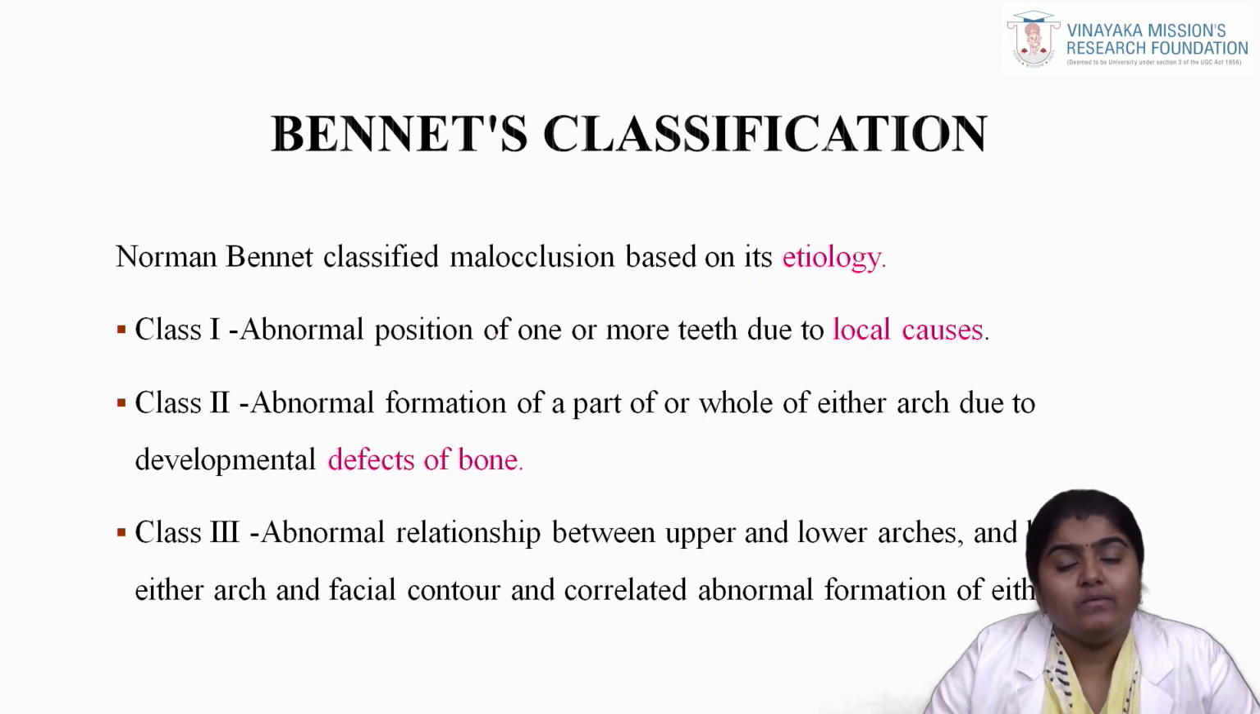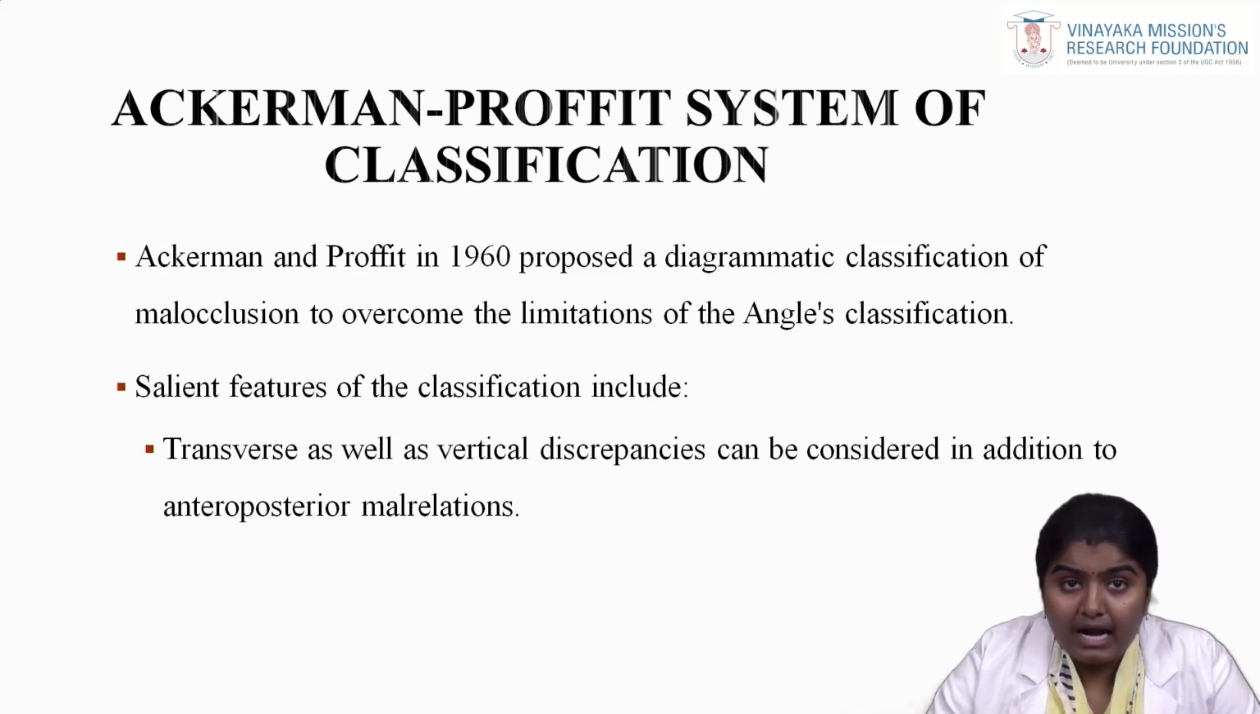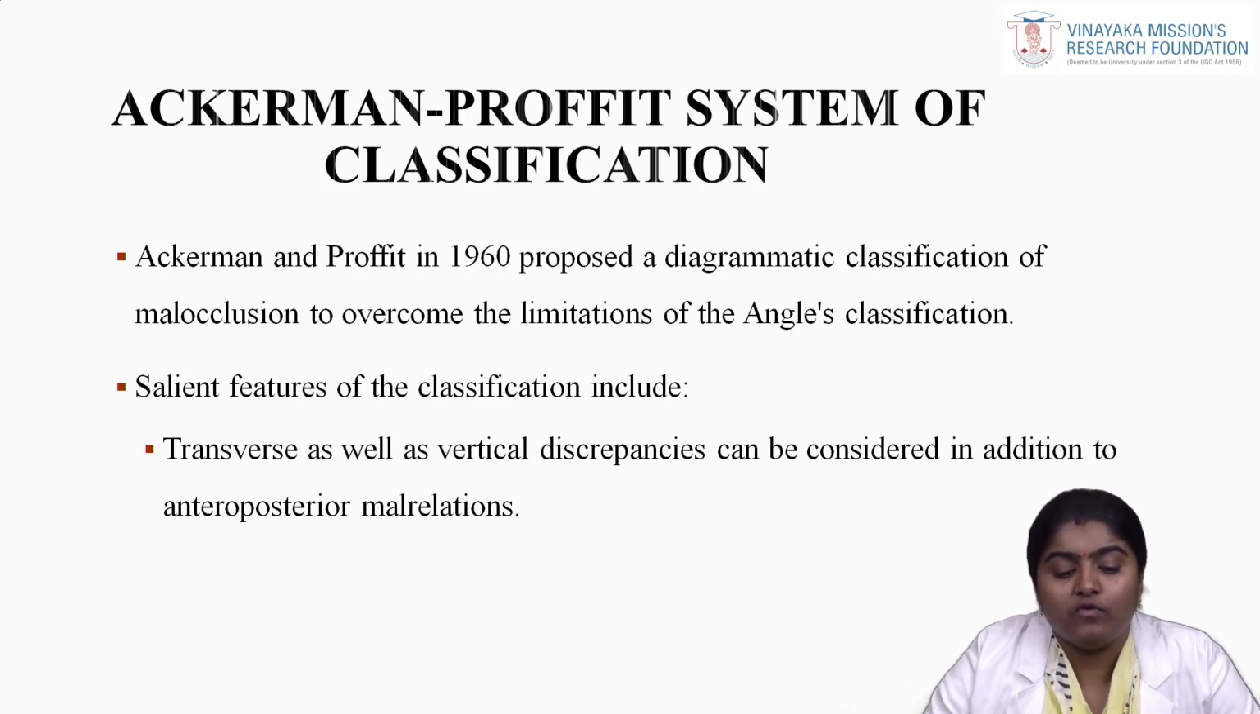Okay. Next we will be seeing what is Bennett's classification. It is based on various causes. Here we will be seeing first class 1, it is due to local causes, and class 2 is where the abnormal formation of the part of whole or either arch due to the developmental defects of bone, that is bony defects is seen, it is class 2, and class 3 is that abnormal relationship between the upper and lower arches and between either arch and facial contour and correlated abnormal formation of either arch.